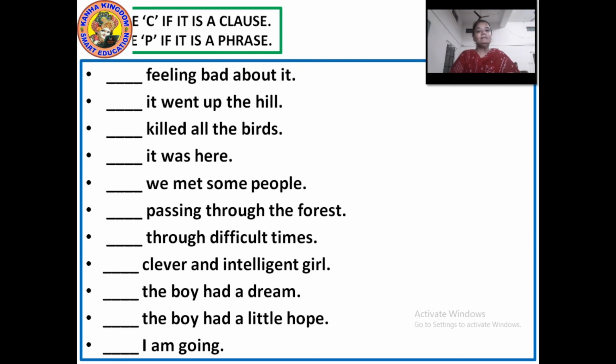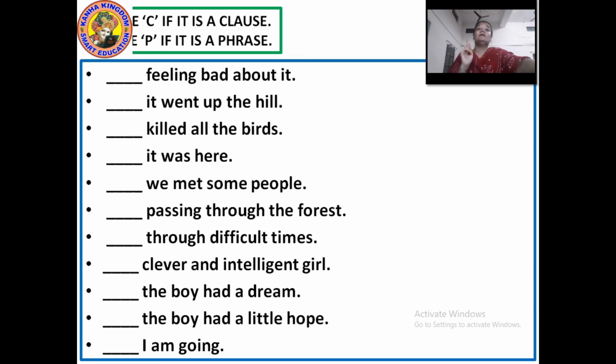Okay. With this, our grammar topic, clauses and phrases is over. I hope you have understood everything. What is a clause? A clause is a group of words which stands on its own. It has a subject and a predicate. Okay. And what is a phrase? A phrase is a group of words which makes sense but not a complete sense. And how would you identify a phrase? A phrase does not have a subject or a verb.